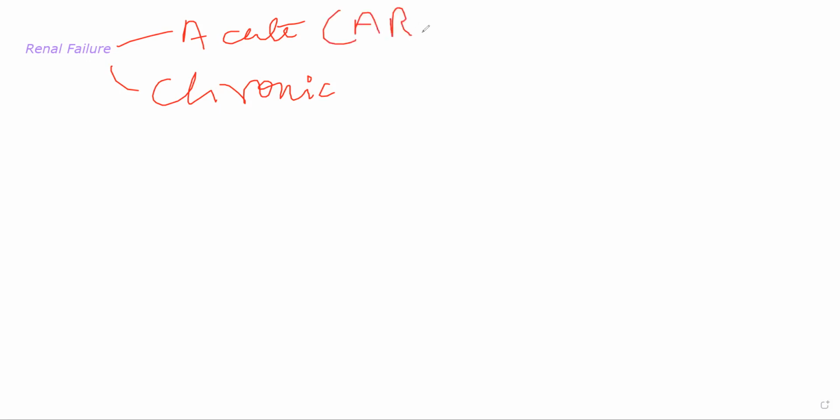So today we'll look at renal failure. There are two different types of renal failure. One is acute, the other is chronic. Now acute renal failure, if we start off with ARF, this is also called acute renal failure, ARF. This is CRF.